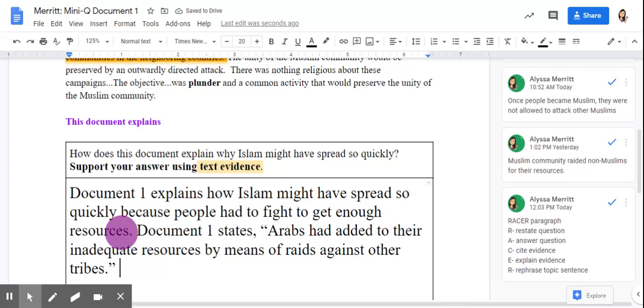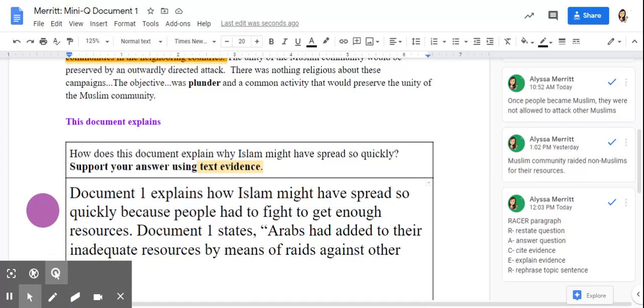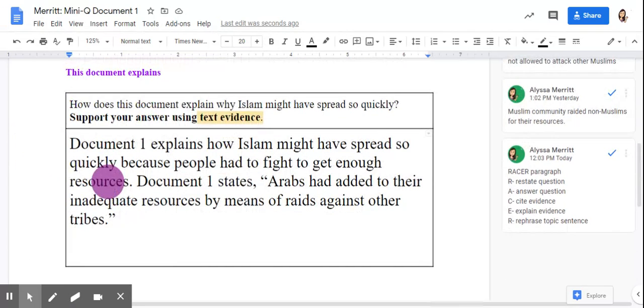So now we have cited evidence. Document 1 states, Arabs had added to their inadequate resources by means of raids against other tribes. Next up, we need to explain. So when we explain our evidence, this is where you are connecting how fighting to get enough resources helps explain how Islam might have spread. So we are trying to connect fighting to get resources to how Islam may have spread.